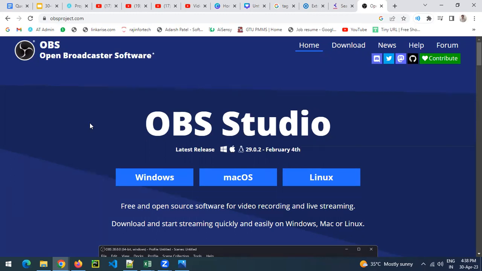So you can use the OBS Studio software to go live onto the YouTube channel. This software can help you to live with YouTube, Facebook, everywhere. And this is free software. Yes.